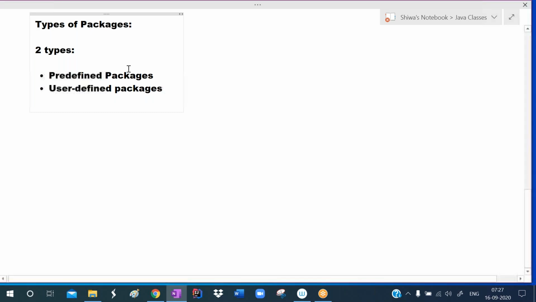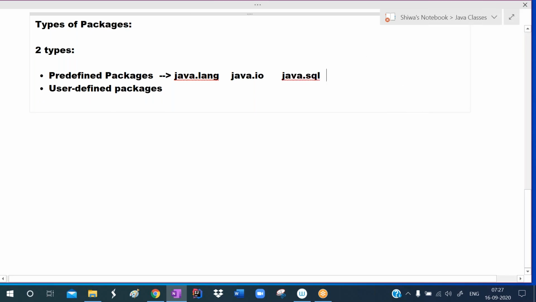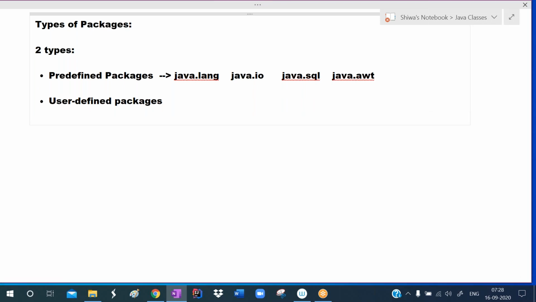Predefined packages means they are already defined. They are defined by the Java developers. Java developers defined the java.lang package, the java.io package, the java.sql package, and the java.awt package. These are the predefined packages.